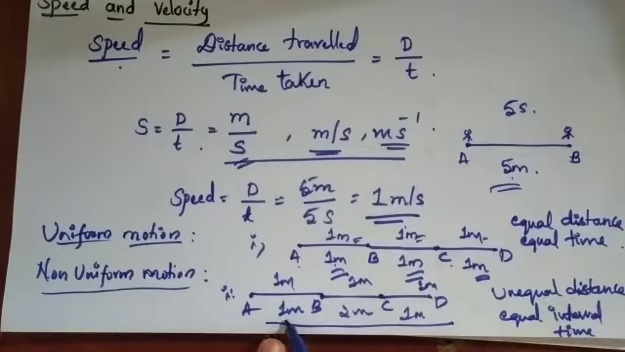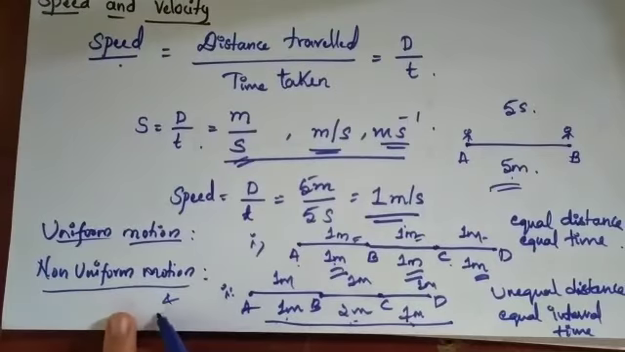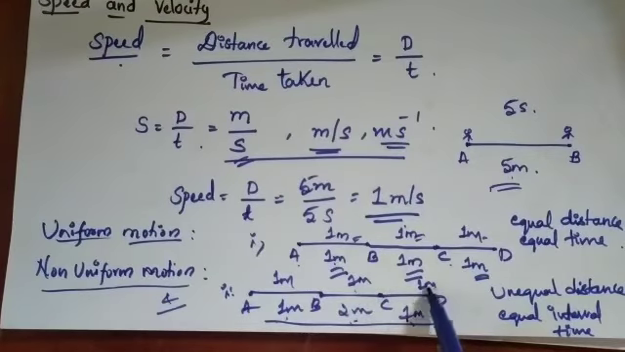Here total distance is 1 meter, 2 meters, 1 meter. If you add it, 2 plus 1 plus 1, it is 4. So 4 is the total distance, divided by total time, 1 plus 1 plus 1 is 3. So this is the average speed, 4 by 3 meter per second. Okay. I'll solve one problem so that you will understand what this average speed is.